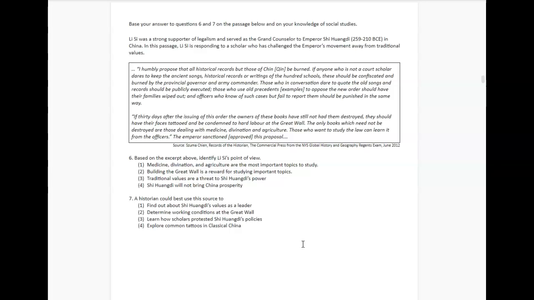If 30 days after the issuing of this order, the owners of these books have still not had them destroyed, they should have their faces tattooed and condemned to hard labor at the Great Wall. The only books which need not be destroyed are those dealing with medicine, divination, and agriculture. Those who want to study the law can learn it from the officers. The emperor sanctioned or approved this proposal.